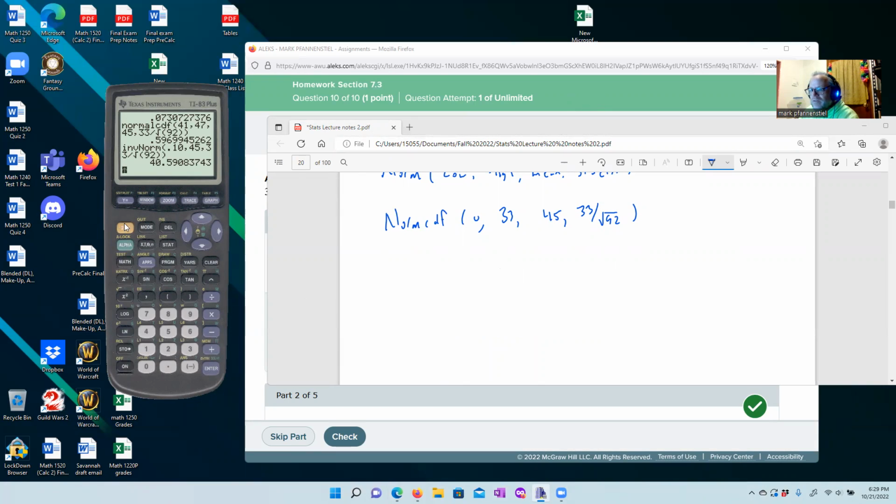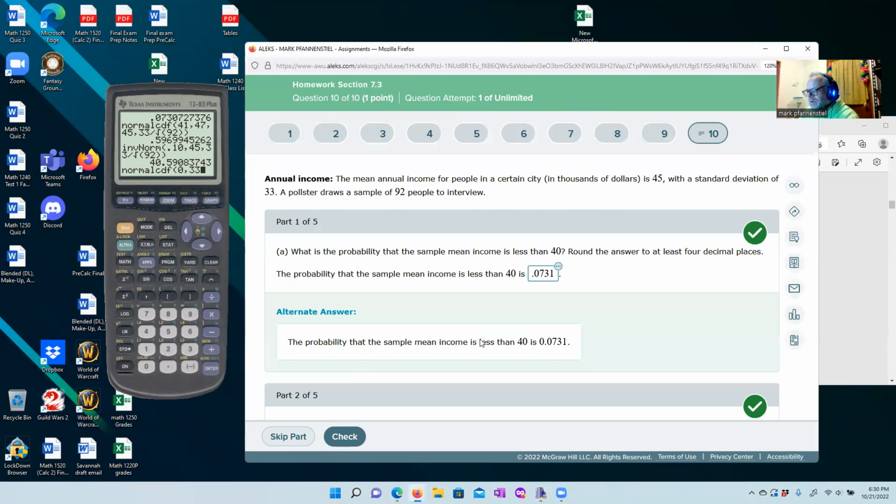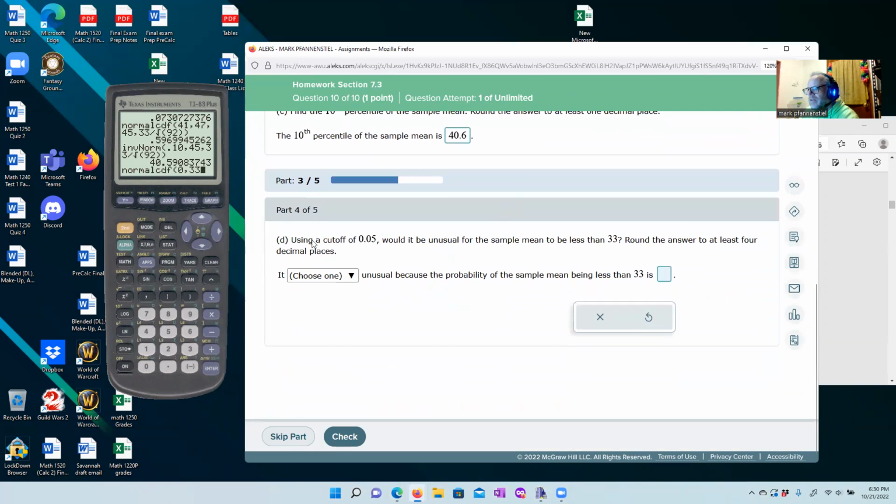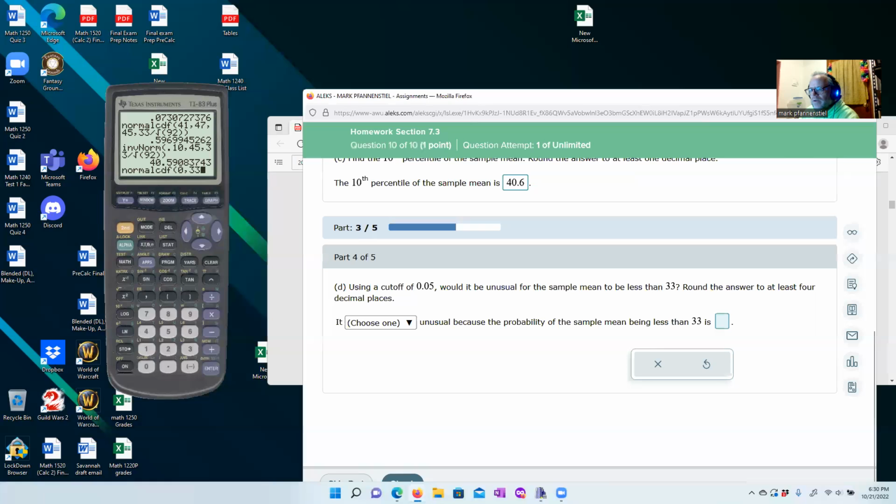So we're going to go here, norm CDF, okay? And we're going to go from 0 to 33, because that's what they wanted. They wanted the probability that it was less than 33. Okay. Our average was 45, so this is considerably less than the average.